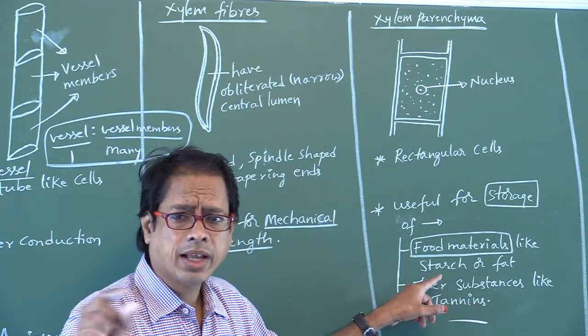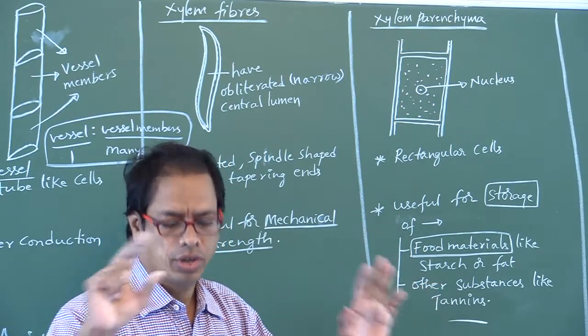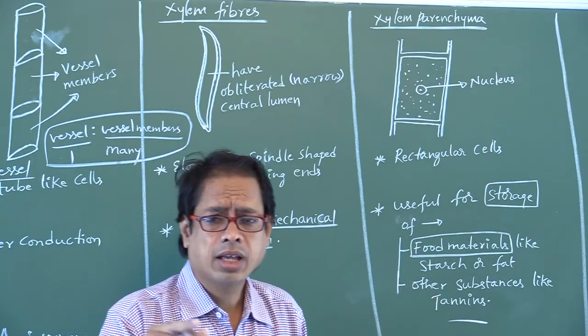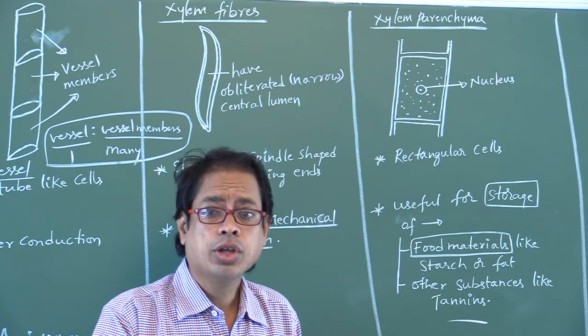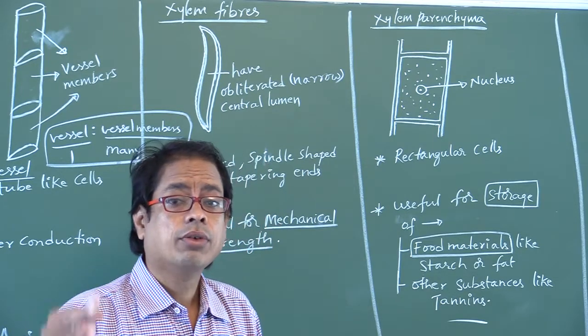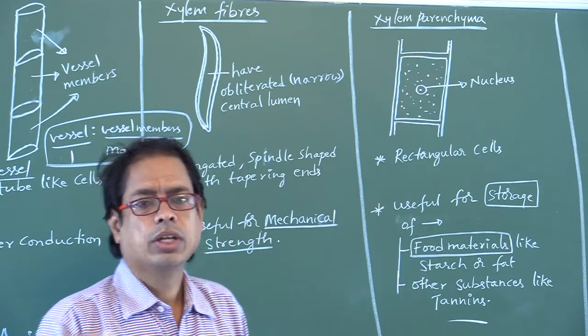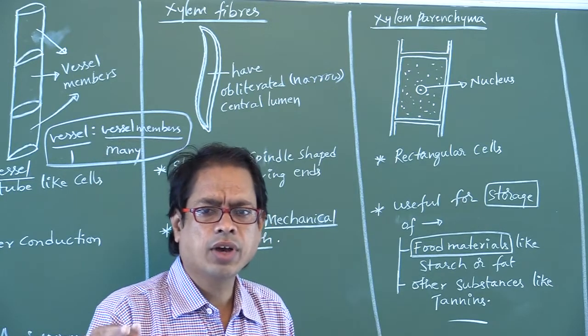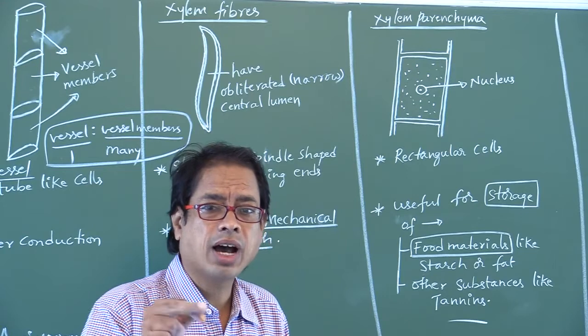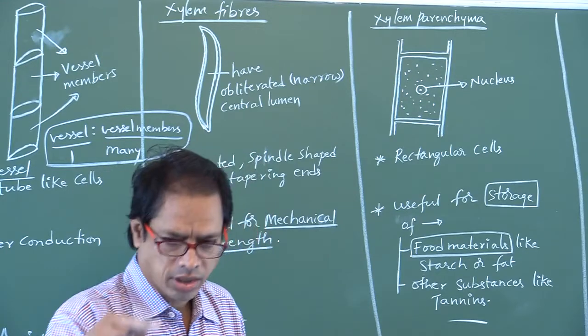So, xylem parenchyma is useful for storage. True. Xylem parenchyma is useful for storage of food materials like starch or fat. True. Xylem parenchyma is useful for storage of other substances like tannins. True.